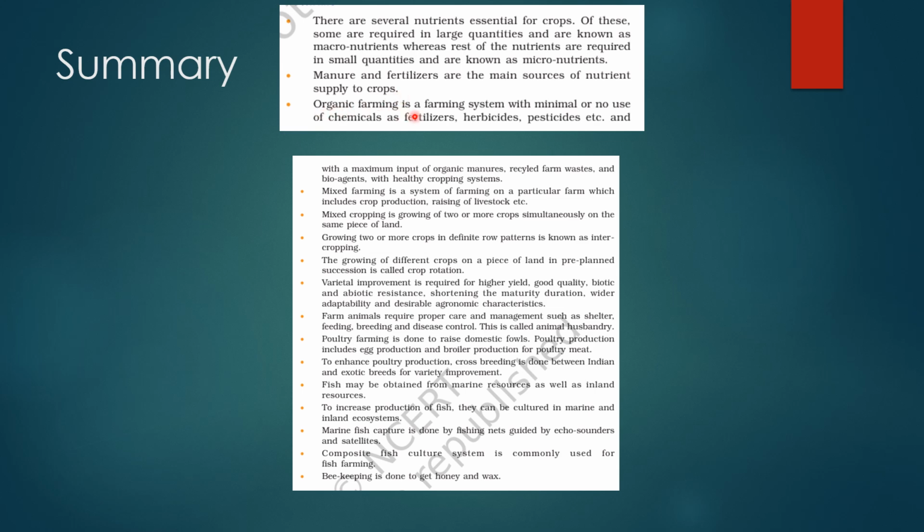Then something about organic farming, mixed cropping, intercropping, all these you have to study, crop rotation, okay. Then how to improve the variety, okay. Animal husbandry, poultry farming, right. Crossbreeding, inland resources like fishes, right. Then marine and inland ecosystems, marine fish capturing, composite fish culture, beekeeping. So all these points we covered in this chapter. You can go through this summary for a quick revision, right?